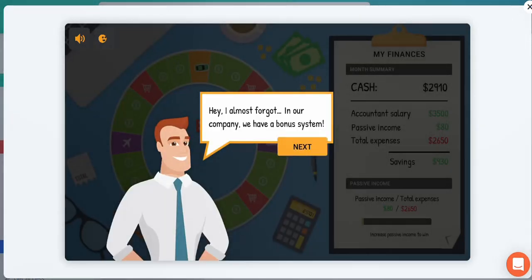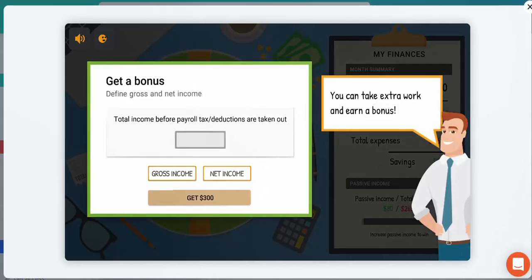Okay, the accountant is referring to bonus systems. So this is good. Obviously, all businesses will have some sort of rewards for good work or for meeting certain targets. So here, the game says we get a bonus.